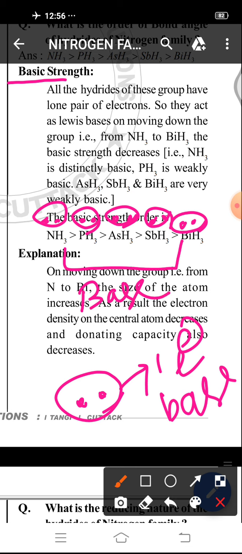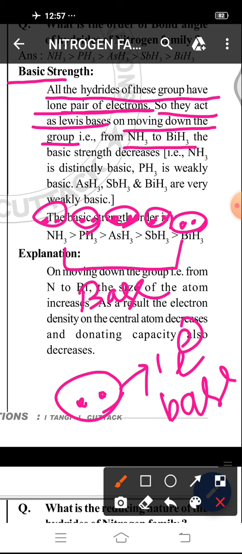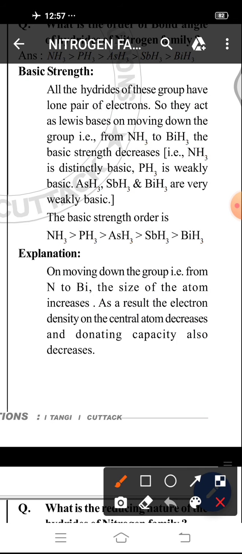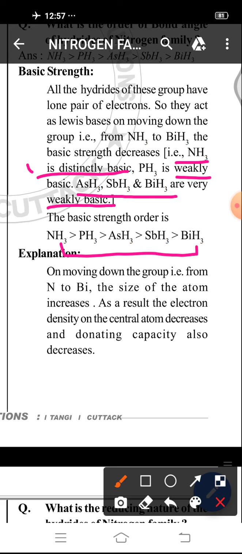But what is the order of the basic strength of the hydrides? All the hydrides of this group have a lone pair of electrons, so they act as Lewis bases. On moving down the group, from NH3 to BiH3, the basic strength decreases. That is, NH3 is distinctly basic, meaning more basic. PH3 is weakly basic because basic strength decreases. AsH3, SbH3 and BiH3 are very weakly basic. So on moving down from NH3 to BiH3, basic strength decreases.